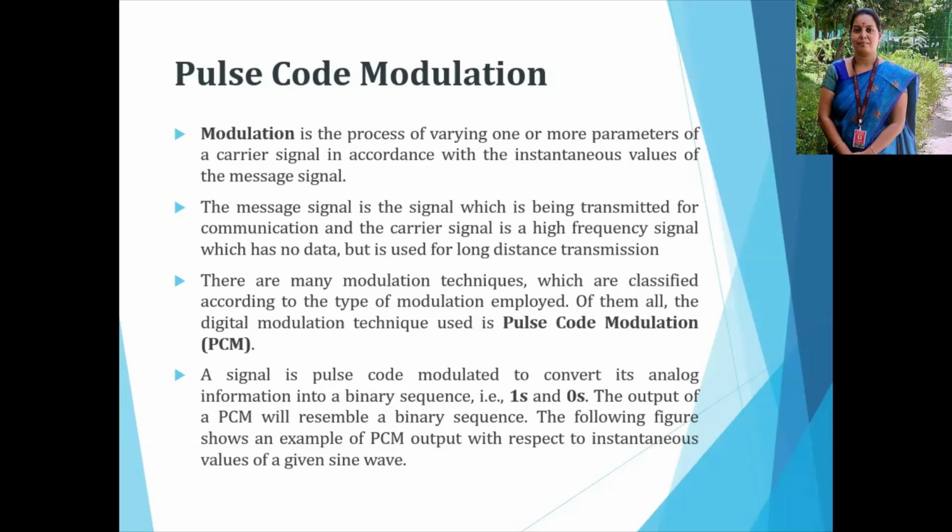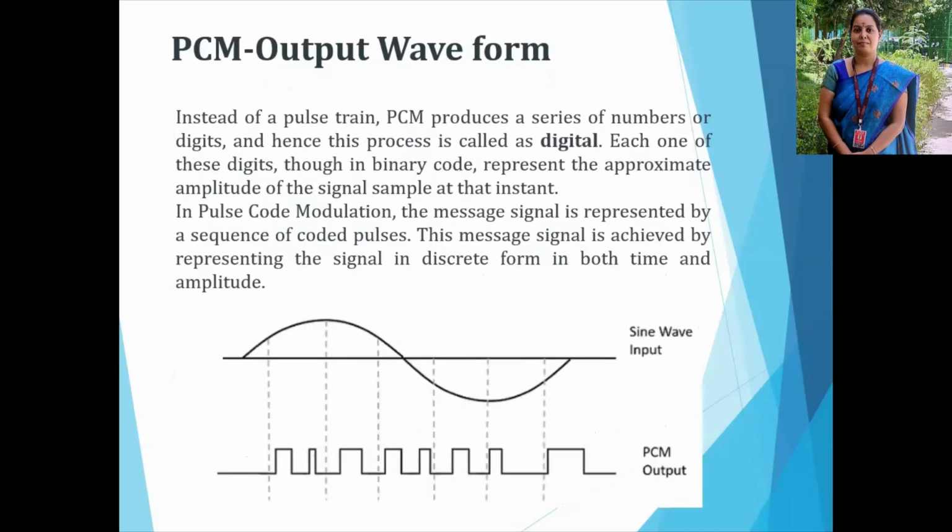There are many modulation schemes, classified by the type of modulation employed. The pulse code modulation technique is a digital modulation technique. Pulse code modulation converts analog information into a binary sequence. The analog signal, voltage or current, is converted into a binary sequence of zeros and ones, so the output of pulse code modulation resembles a binary sequence. We represented this in the figure also. See this figure: the sine wave input and the pulse code modulated output.